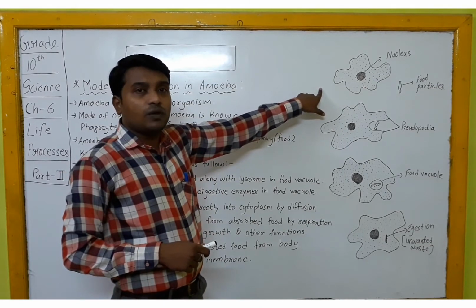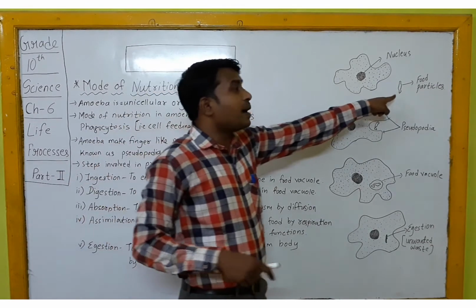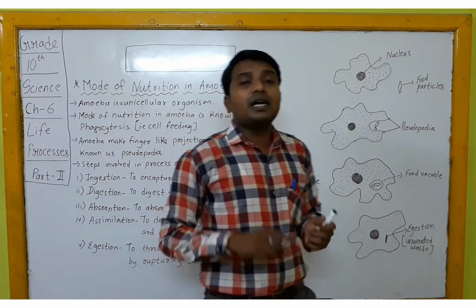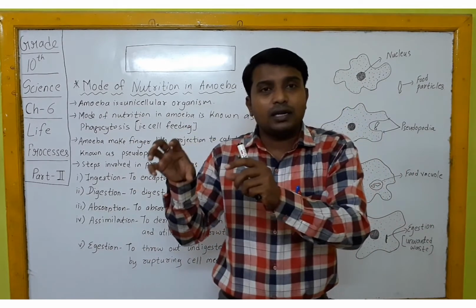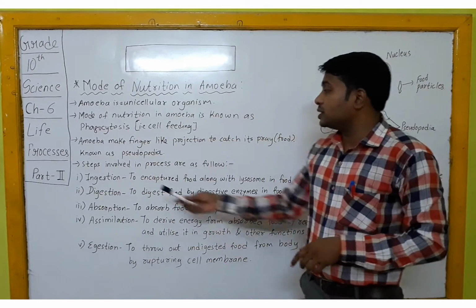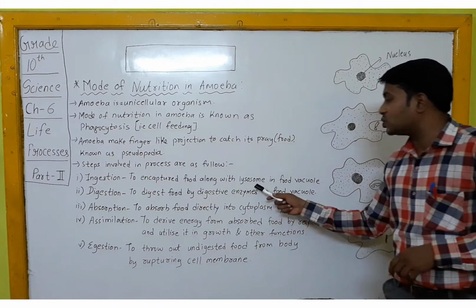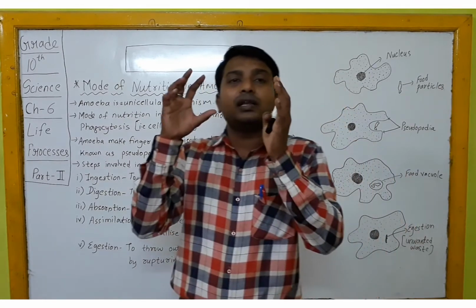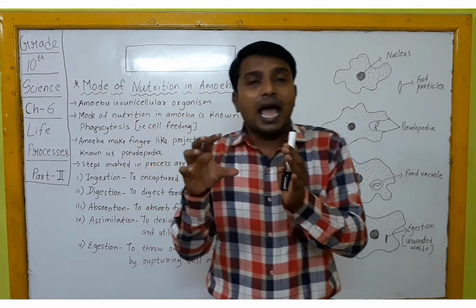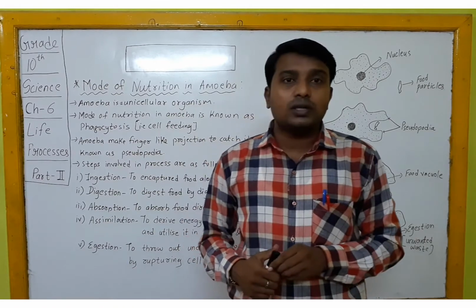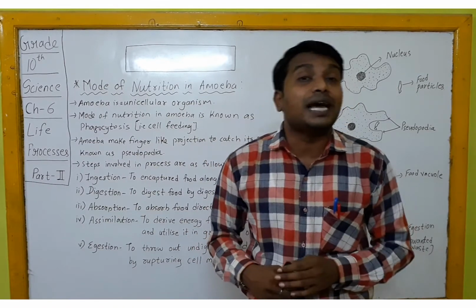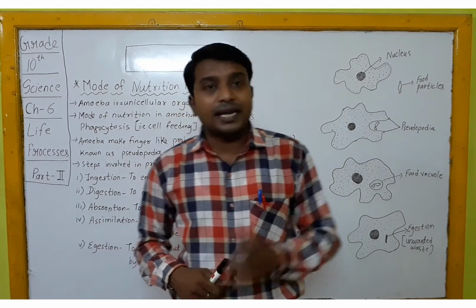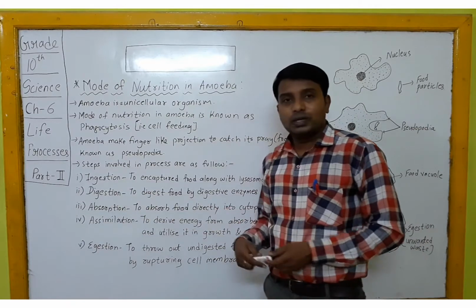the first diagram of this theory, this is your food particle. In the ingestion process, what will happen? Amoeba tries to capture its prey and it will encapsulate it. It's written: to encapsulate food along with lysosomes in a food vacuole. That means amoeba will capture its prey, then cover that prey along with lysosomes in a food vacuole. In that food vacuole, various lysosomes with digestive enzymes are present, which are going to do the process of digestion thereafter. That is our step 2, digestion.